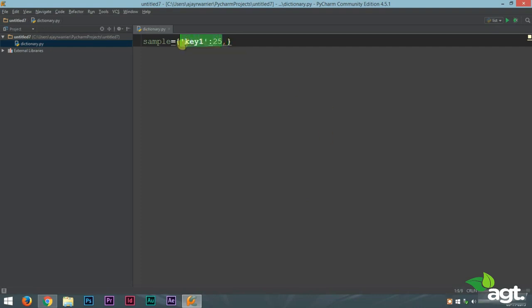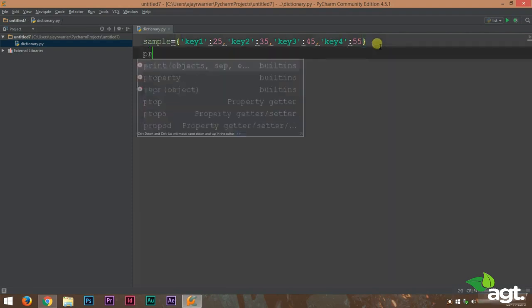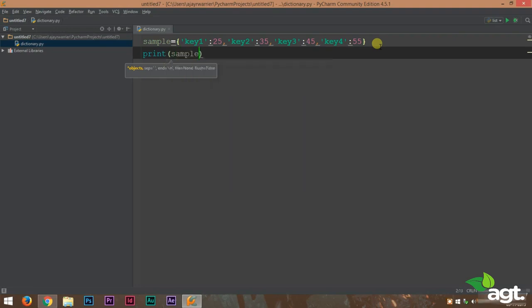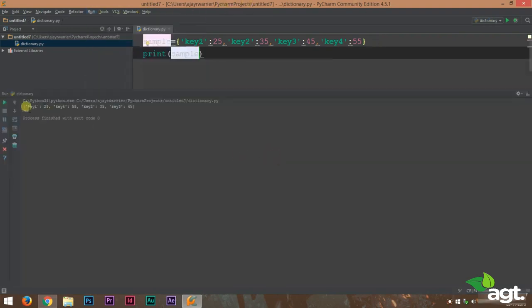Now the same way we can make more dictionary elements. So what this is going to do is very simple. Key 1 will have the value 25, key 2 will have the value 35, key 3 will have the value 45, and key 4 will have the value 55. Now let's try printing this dictionary out. We will run this and we can get a clear output of how a dictionary will look.